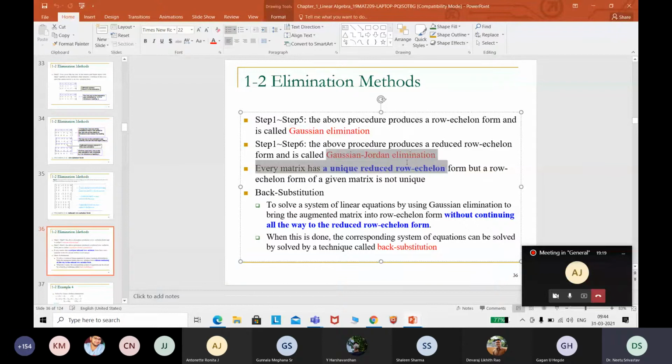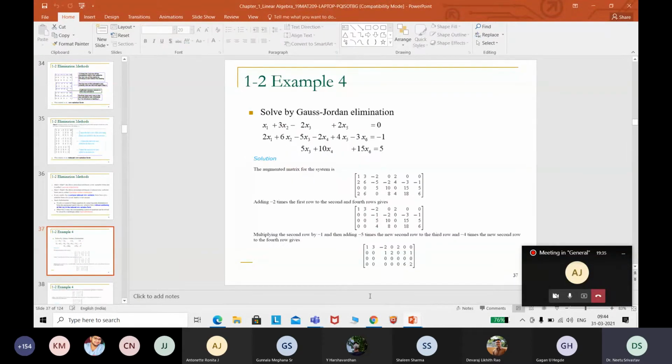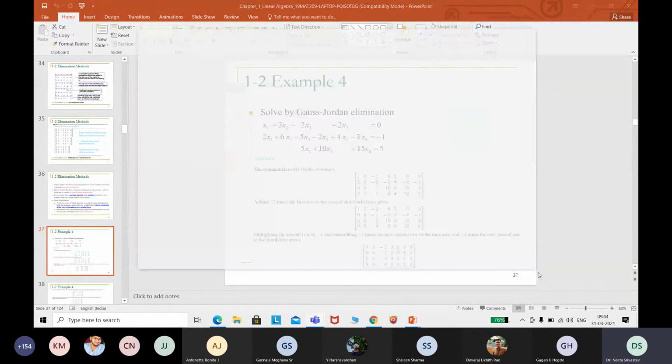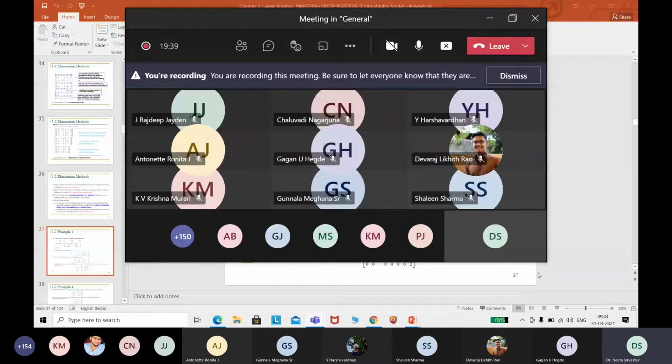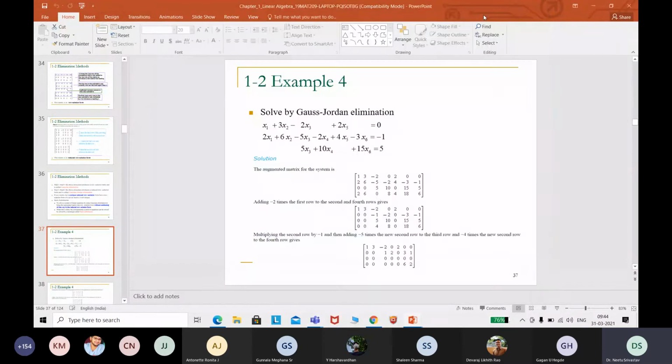Okay, so one will produce the row echelon form, other will produce the row reduced echelon form. For the Gauss-Jordan elimination, we do the back substitution. That is what we say. Okay, next is, I hope till here it is clear. Anybody has any doubt? No, ma'am. Okay, so let us come to the next question.